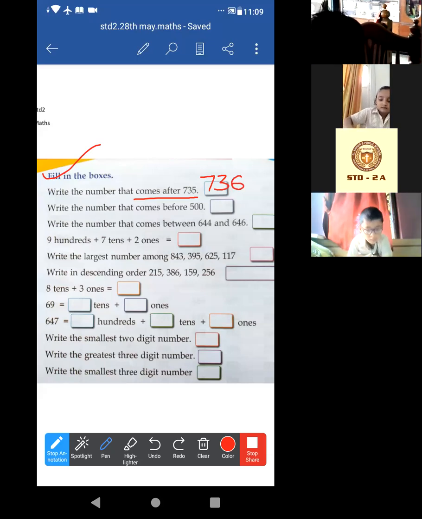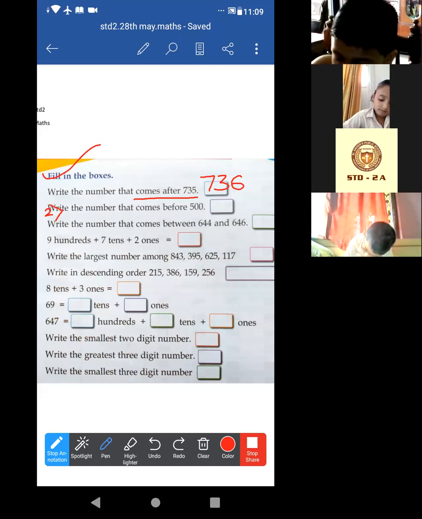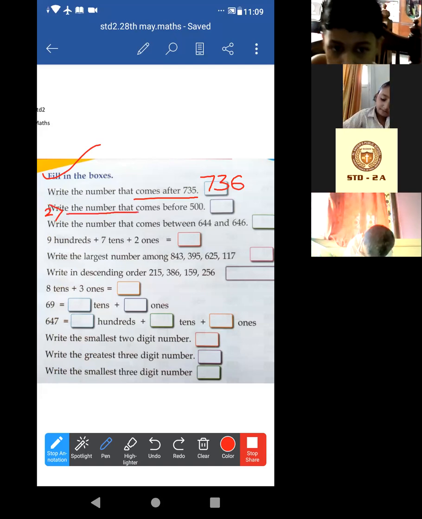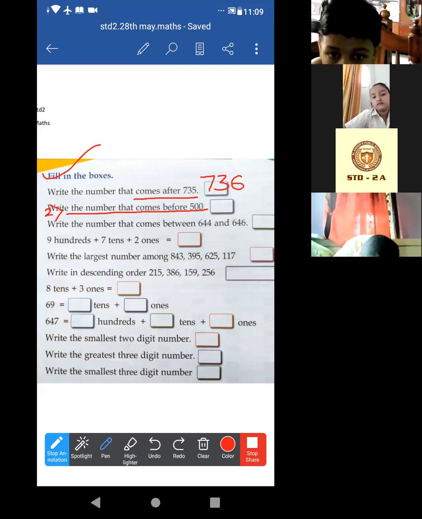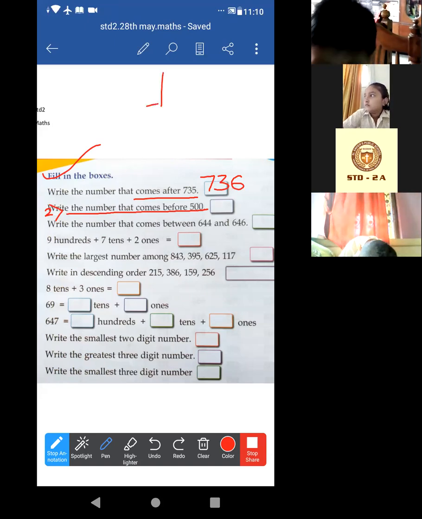Okay, now the next one. Mark it as number 2. Okay, next write the number that comes before 500. I told you, before means backward counting, right? That means we have to subtract 1.